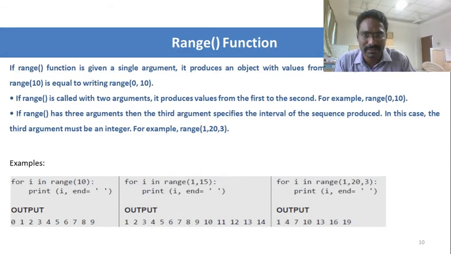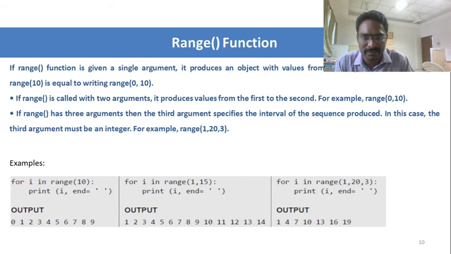So the next thing is, if you directly specify the range, then it is quite interesting that it goes up to the value just before the value you are giving, and it will be printing starting from 0. If you are giving 10, that is, for i in range(10), then from 0 to 9 it will be printing.